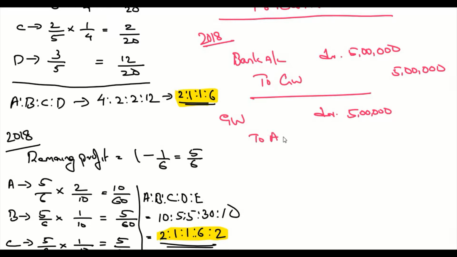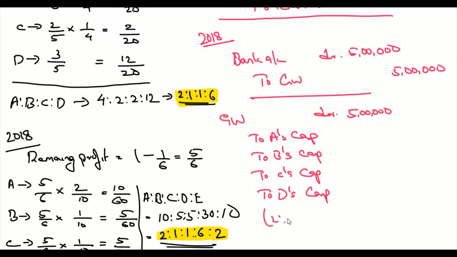to A's capital, to B's capital, to C's capital, to D's capital. This has to be divided in the sacrificing ratio, which is 2:1:1:6. That means it is going to be 1 lakh, 50,000, 50,000 and 3 lakhs.